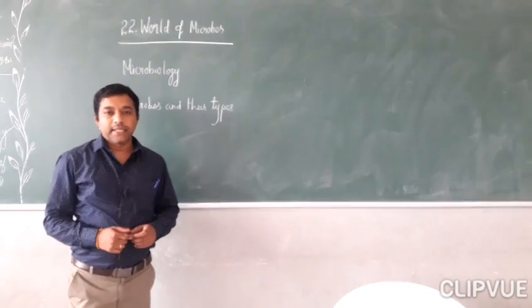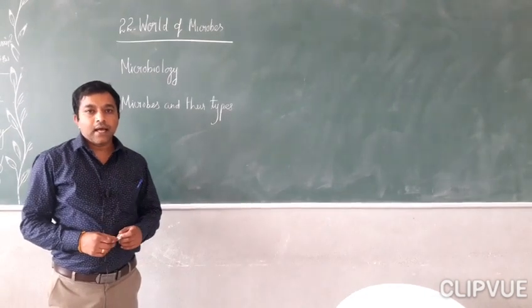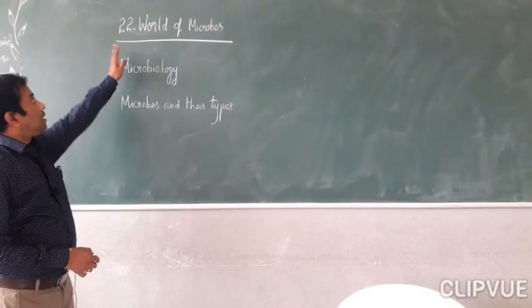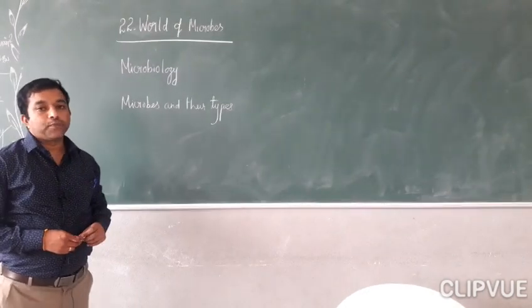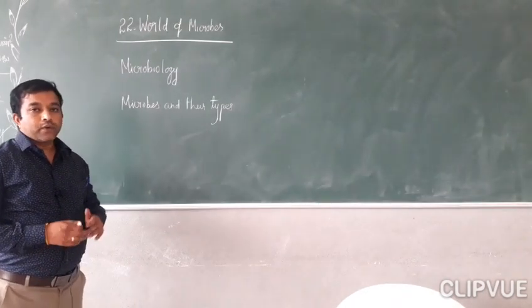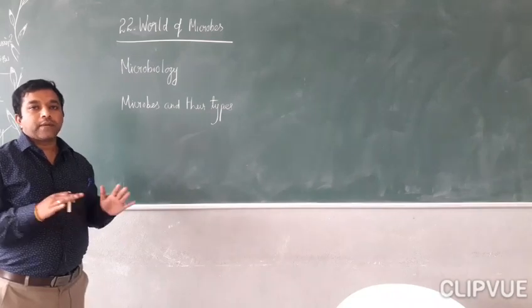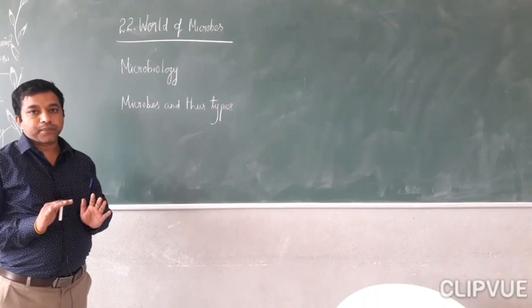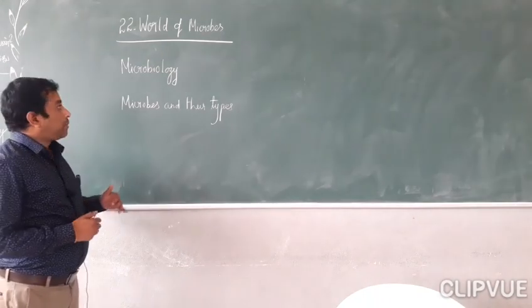Okay, we have completed the 21st lesson and today we are going to continue with the next lesson, that is the 22nd, World of Microbes. In this lesson we will see about different types of organisms which are very minute in size. Clear? We will see the remaining part.